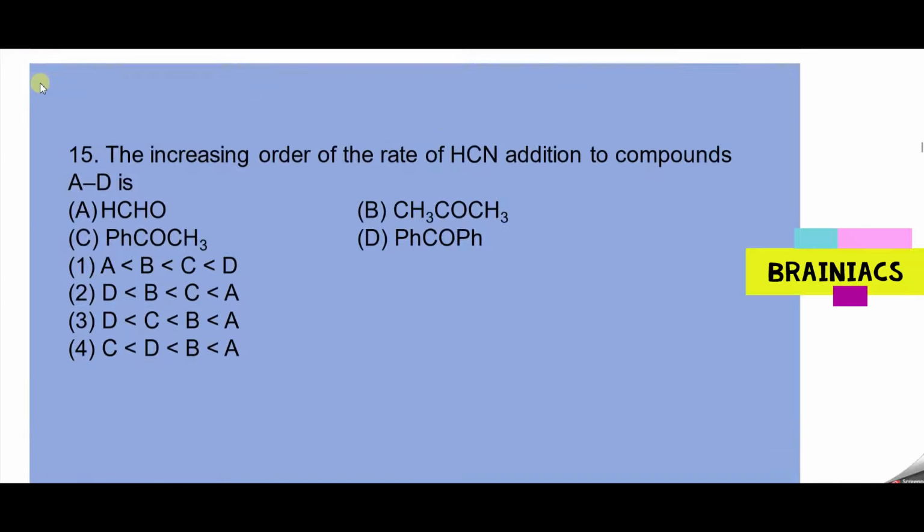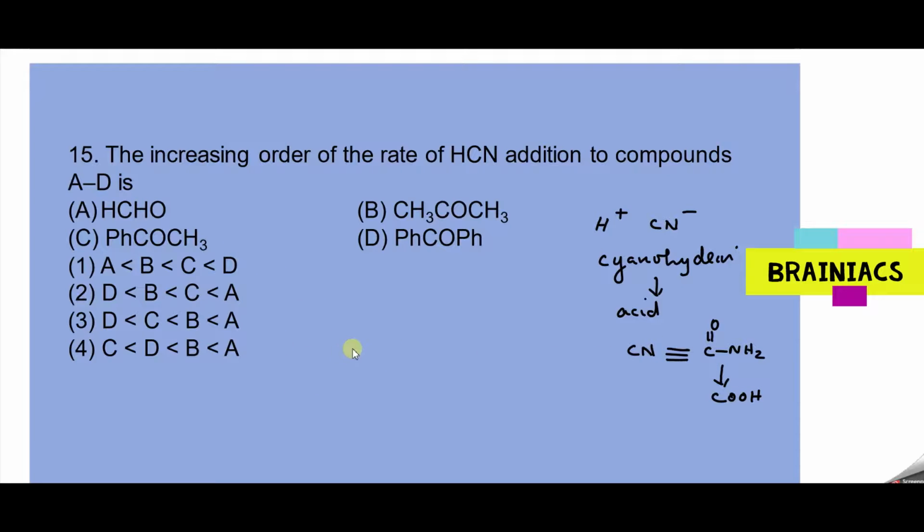Try out this one. The increasing order of the rate of HCN addition to the compound A to D is, we know it's again a case of nucleophilic addition. It will split like H plus and CN minus, then the nucleophile is CN minus, and most often HCN, when it reacts with an aldehyde, the product is called cyanohydrin. And this cyanohydrin hydrolysis will always result in acid, because cyanide hydrolysis always results in first step amide like this, and continuous hydrolysis will lead to carboxylic acid. These points are important to remember.